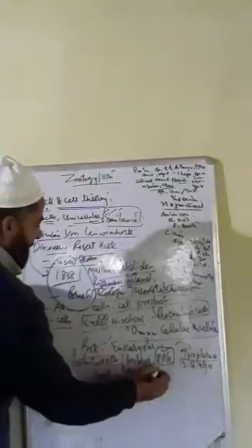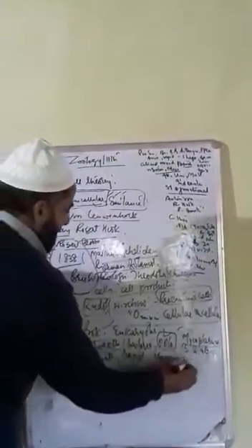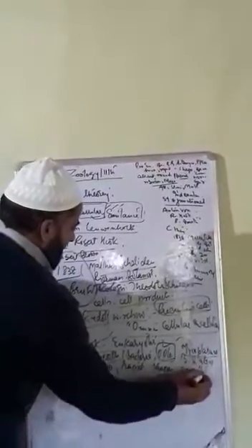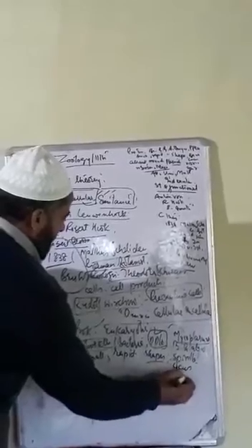They have a rapid mode of multiplication, that is, they multiply rapidly, and they are of different shapes. Some are spirilla, some are spherical, coccus, some are comma-shaped, vibrio. Vibrio are comma-shaped, coccus are spherical, and spirilla are spiral. Bacillus is a rod-shaped bacterium. That is, they are of different shapes.